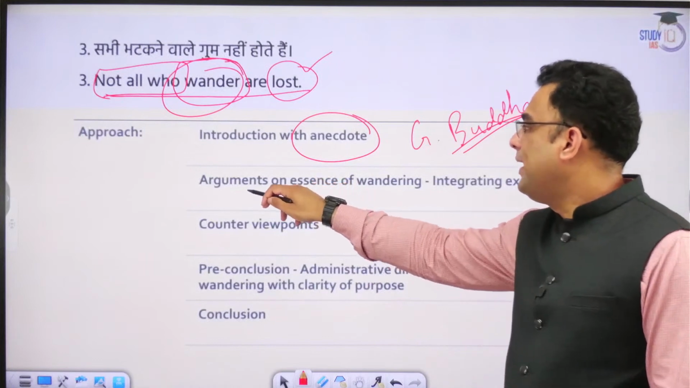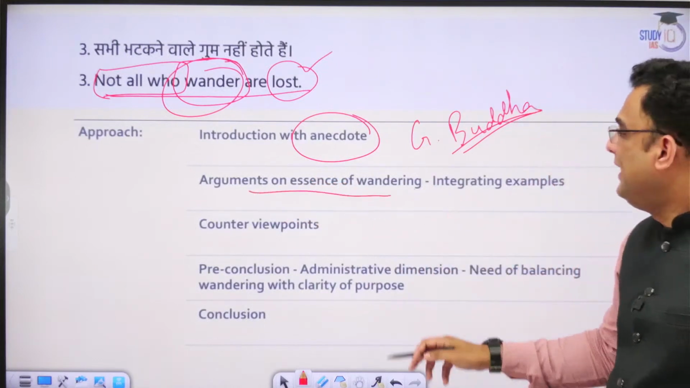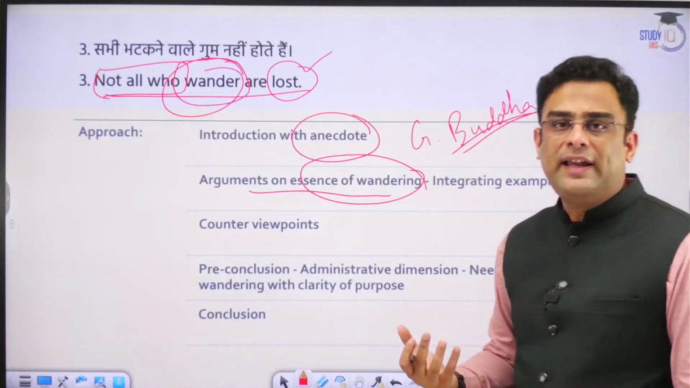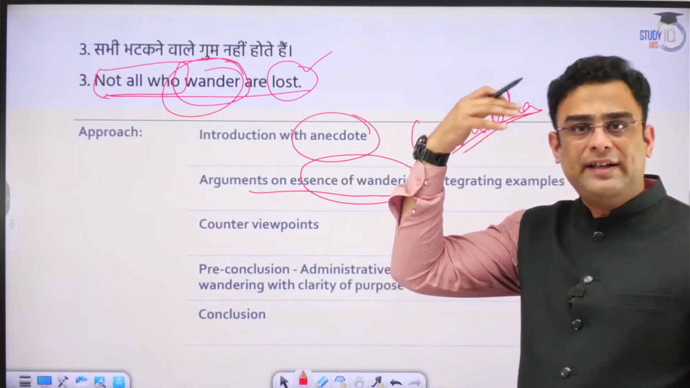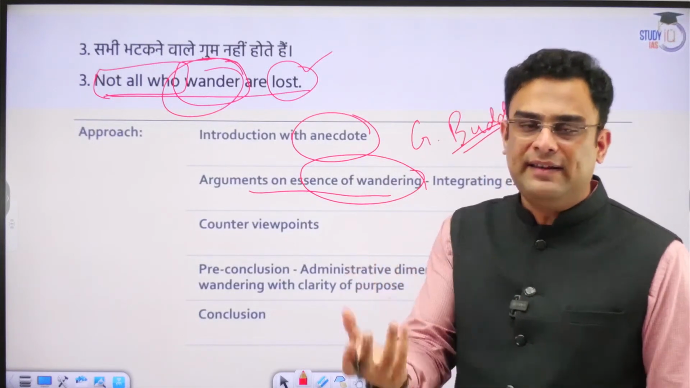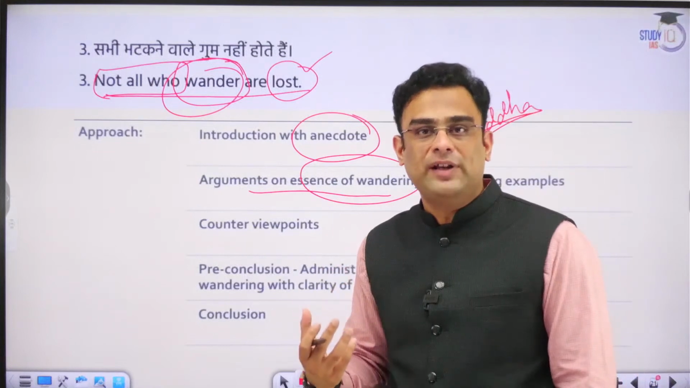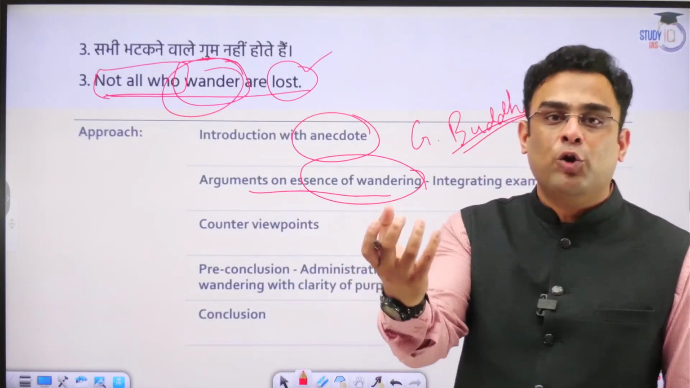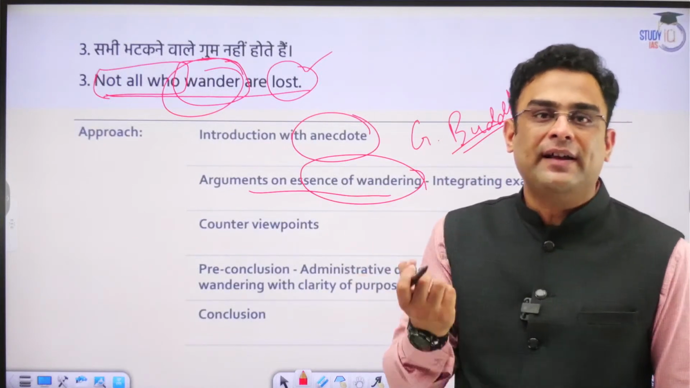In this topic, we are going to provide arguments on the essence of wandering. Now, what is this wandering about? The wandering can be mental, intellectual wandering. People can be physically in that same place, but mentally, emotionally, intellectually, they might be wandering to find some ultimate anchor or root that they are searching for.